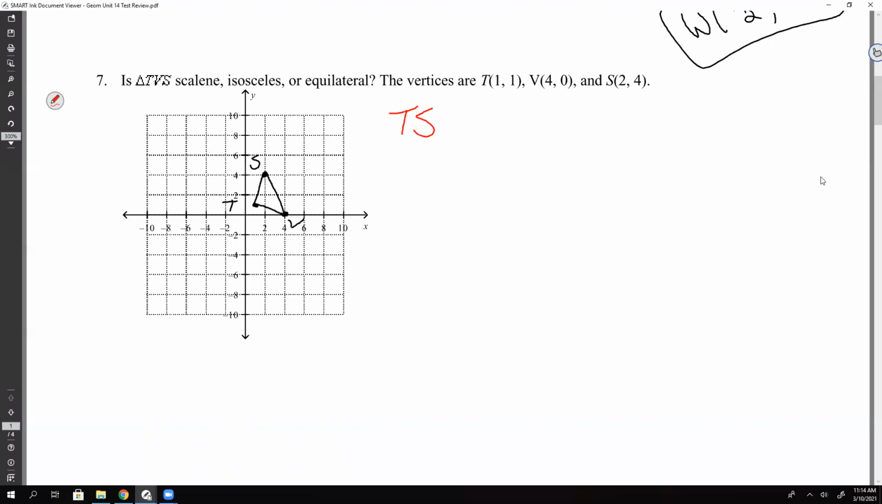So the first side I'm going to do is TS. And so I'm going to call T my x1, y1, and S my x2, y2. And I'm going to do the distance formula. So x2, which is 2, minus x1, which is 1, squared, plus, and then now y2, so 4, minus 1, squared.